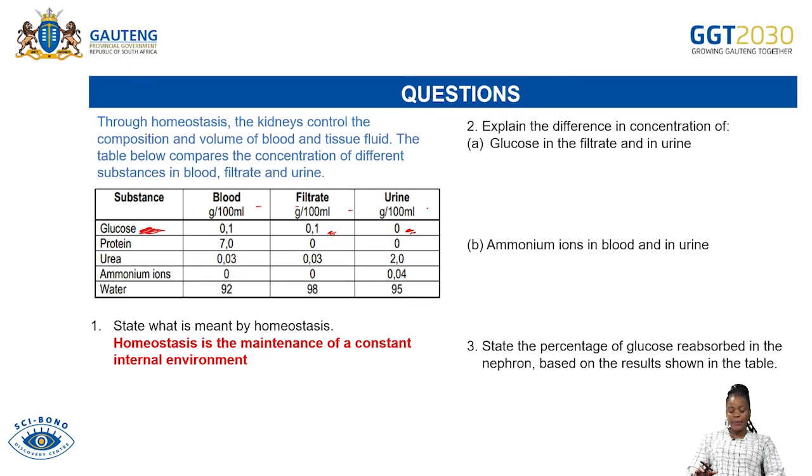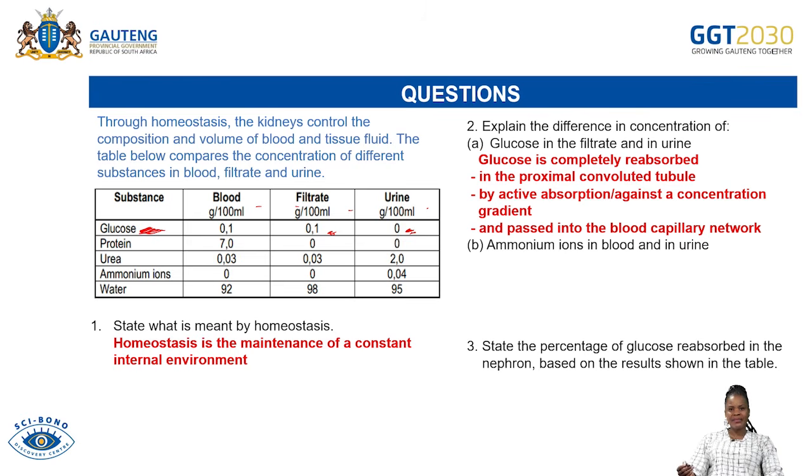So I want you to compare your answer with my answer. Glucose is completely reabsorbed. As you can see, glucose in blood was 0.1%, and then in the filtrate, remember that filtration is taking place in the glomerulus, meaning that the whole 0.1 percent was there. And then in the urine, there's nothing, meaning that the urine does not have glucose.